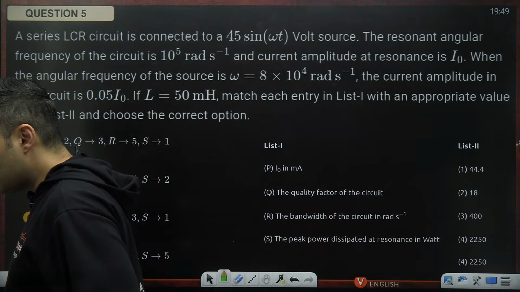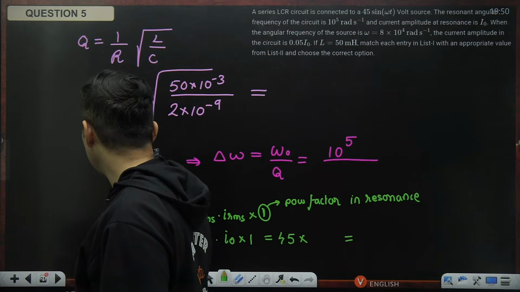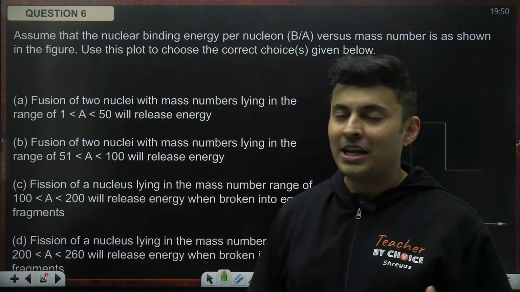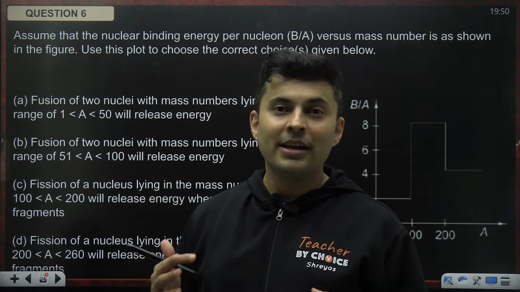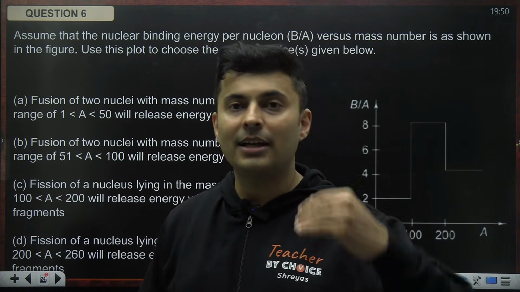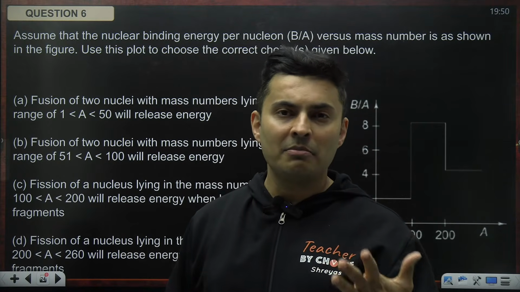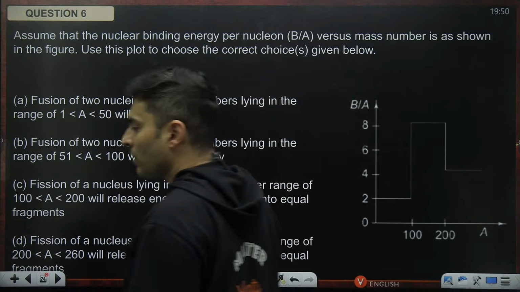Obviously, this will be way harder than what you do in mains. That's why it is advanced, and that's why time is consumed, and that's why nobody can complete the paper, forget even 90% of the paper. It is very difficult. If you get 60-70% marks, you are in top 100, 500 kind of ranks.